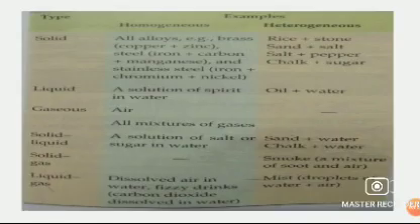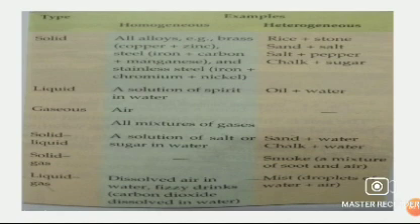Next, here the types of mixtures are given. Mixtures are solid mixtures, liquid mixtures, gaseous mixtures, solid liquid mixtures, solid gas mixtures and liquid gas mixtures. In solid mixtures, all the components are in solid form. In liquid mixtures, all the components are in liquid form.